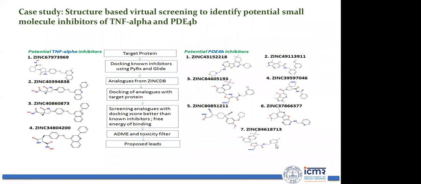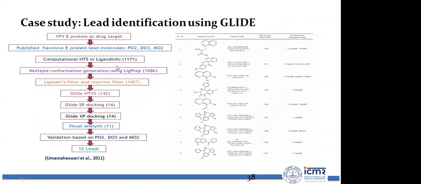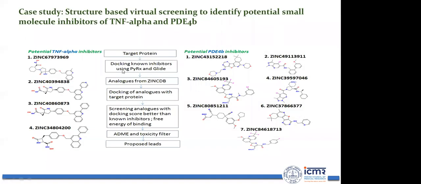Similarly, these are two other examples where we have identified potential inhibitors by using open source software. The software I have used, GLIDE, is commercial software. Basically, it comes with Maestro, Schrodinger software. But here we have used software like PyRx or AutoDock, and GLIDE also we have used. The target proteins we have taken are TNF alpha and PDE4B, which are the drug targets.